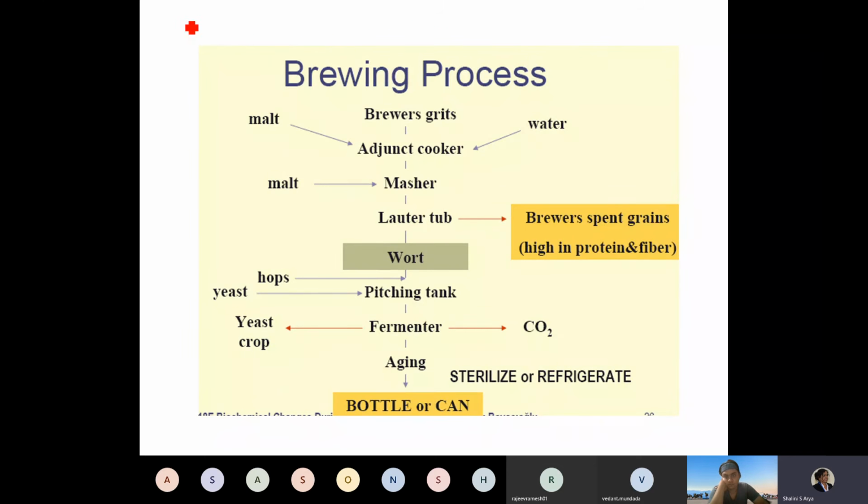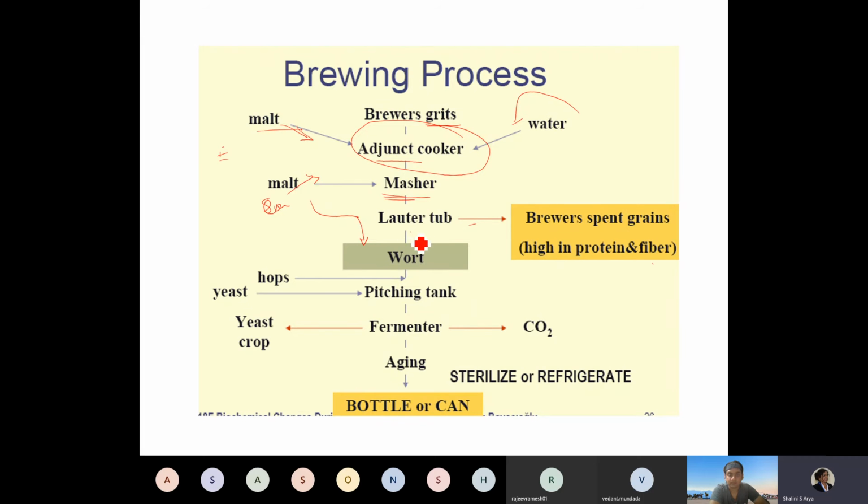So overall, if you look at the brewing process, you have these brewer's grits, you have malt, you have adjuncts, everything is added with the water, it is being cooked together and it is mashed in a masher. Then half of the malt is added here, and the remaining malt is added later on, because you want some enzymes which are active to act later on, okay. So you want them to act during the mashing process also. Then they are put into the lauter tub. Brewers spent grains are high in proteins and fiber.